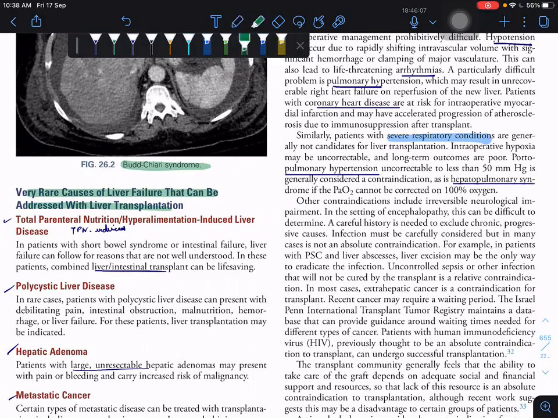Especially, pulmonary hypertension uncontrollable to less than 50 millimeters of mercury is a contraindication. And in hepatopulmonary syndrome, if PaO2 cannot be corrected in 100% oxygen, it is also contraindicated.